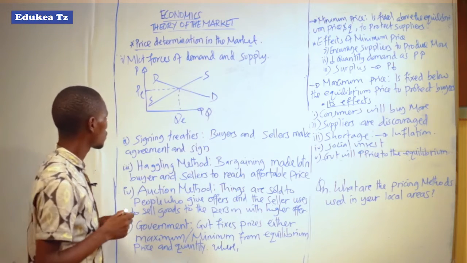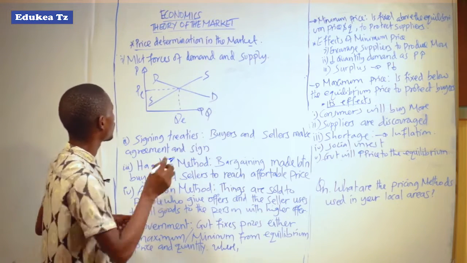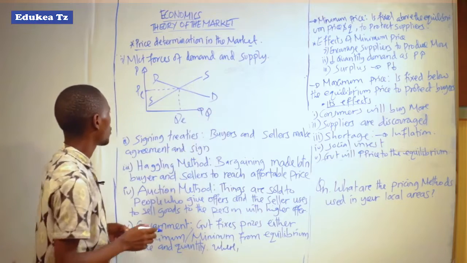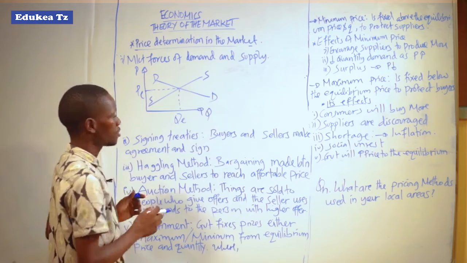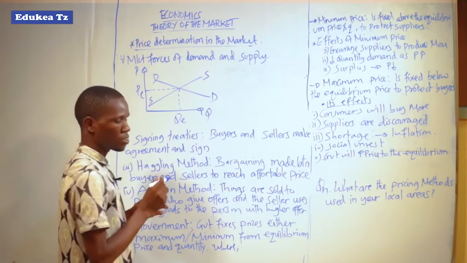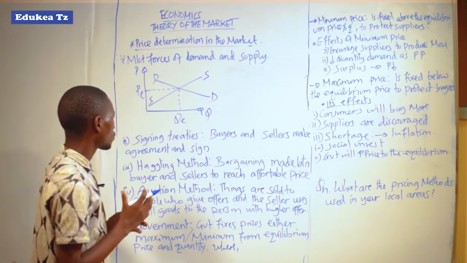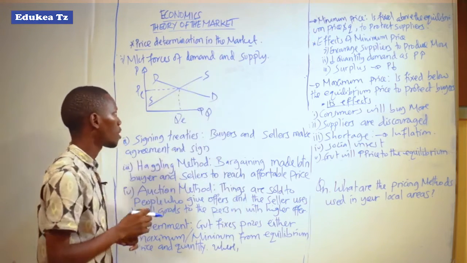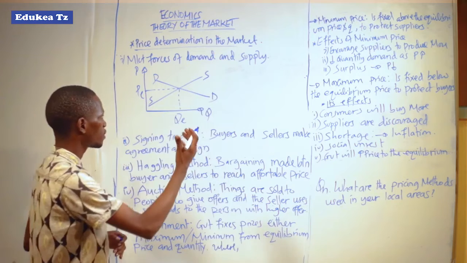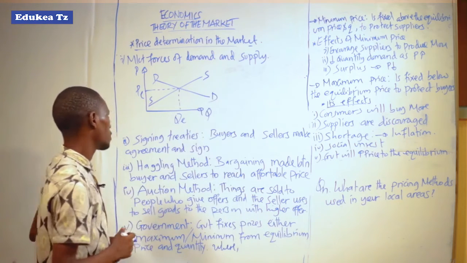As I have sketched here, we have a demand curve that slopes downward from left to right. This means more quantities are sold at a lower price, while the supply curve slopes upward from left to right.